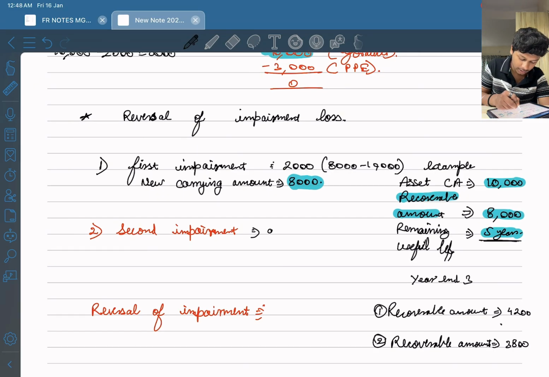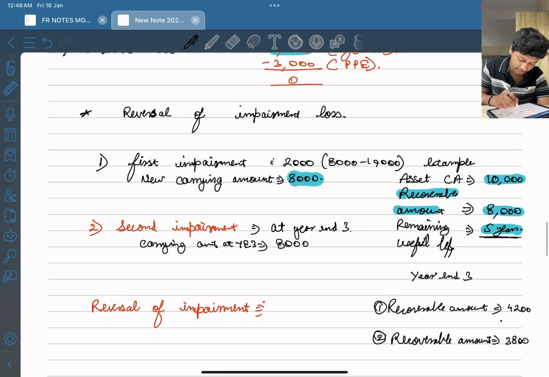This is after 3 years, or we can say at year end 3. What will be the carrying amount at year end 3? The carrying amount at year end 3 will be 8,000.